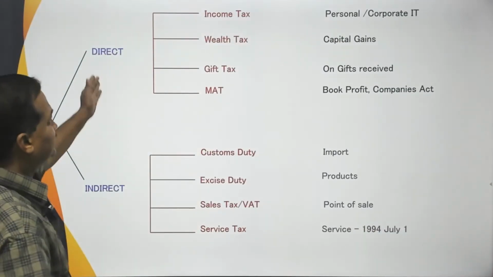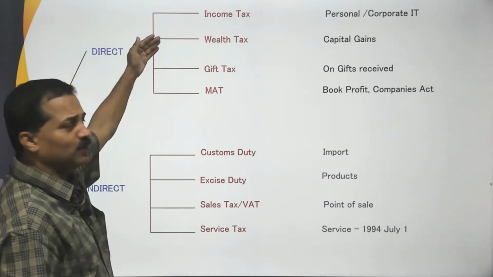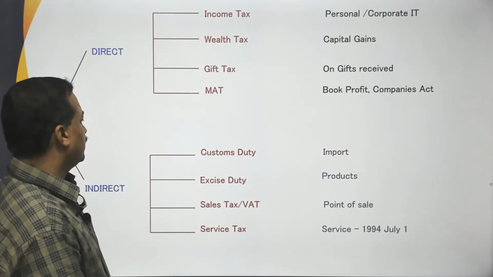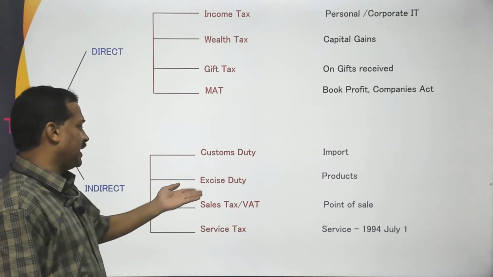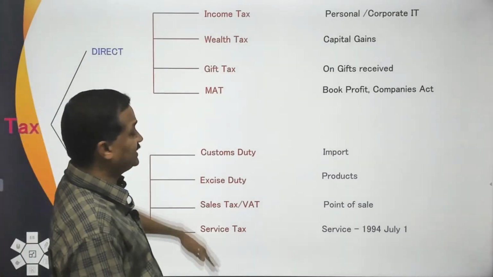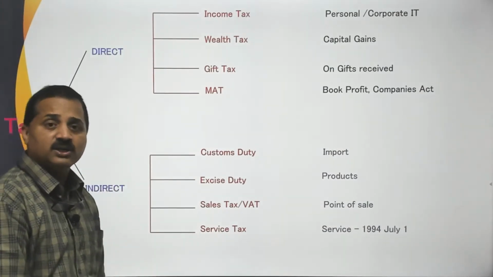Okay. Direct tax examples are given: income tax, wealth tax, gift tax, minimum alternate tax. Indirect tax: customs duty, excise duty, sales tax, service tax, etc. These are all the examples for direct and indirect taxes.